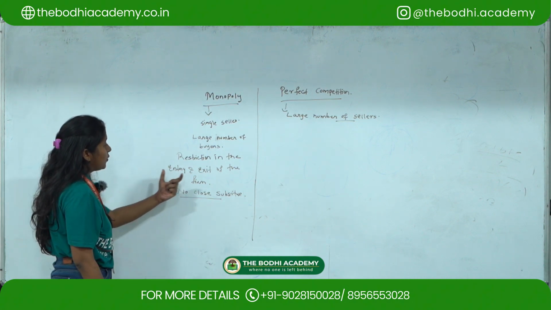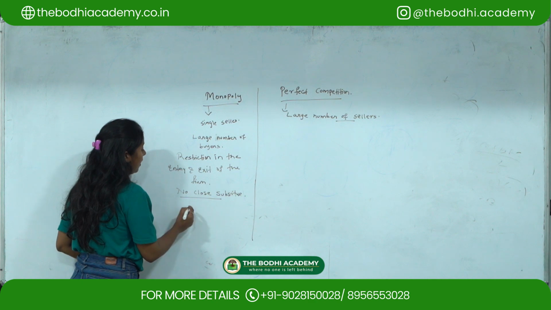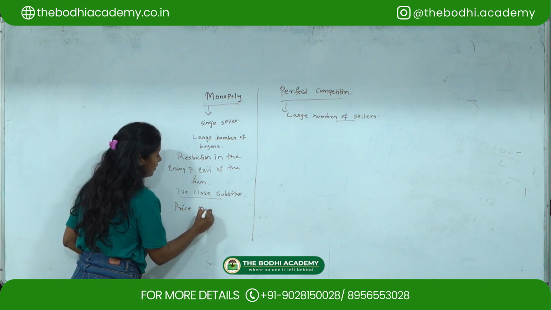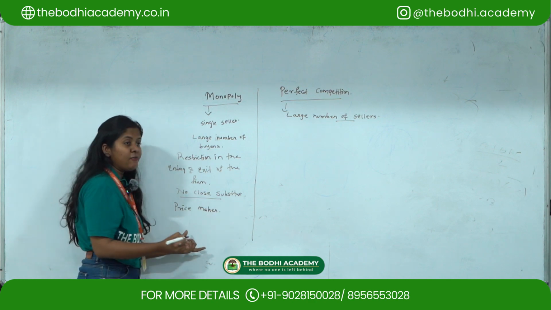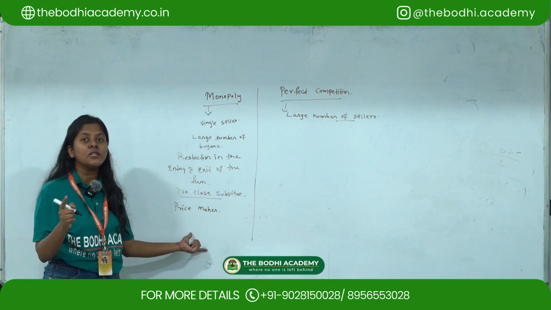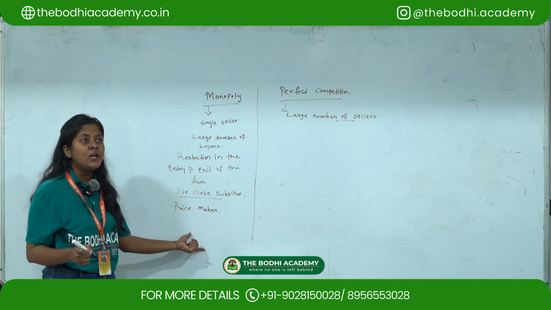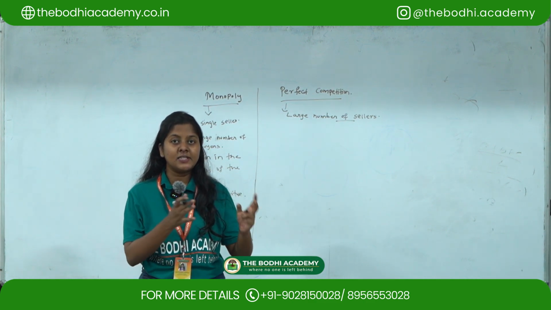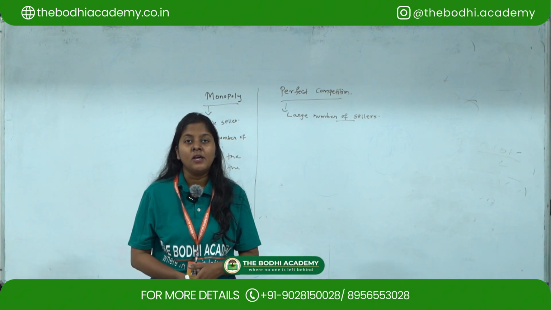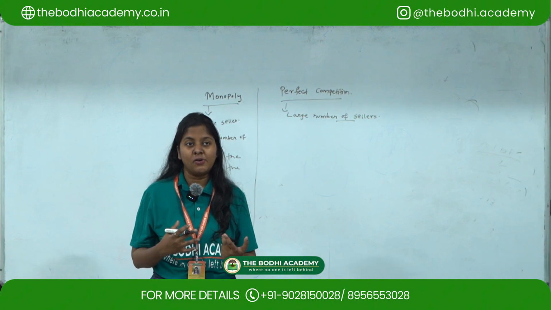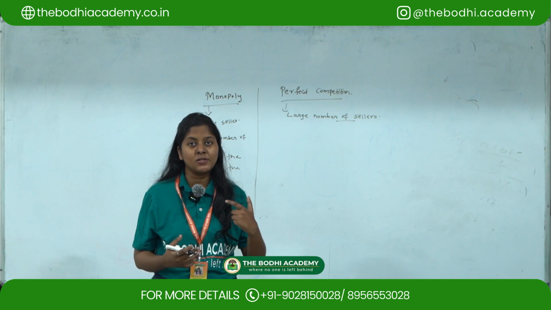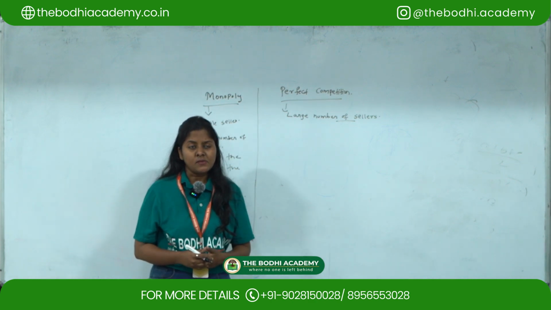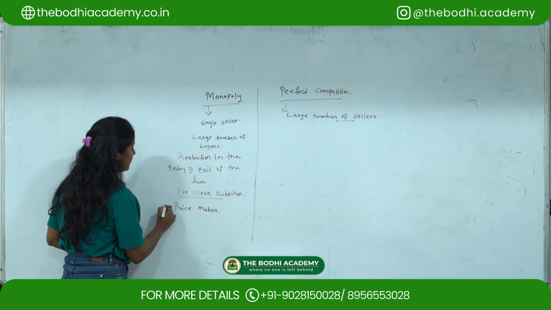Then with regards to monopoly, he is a price maker, and he can differentiate the prices because he is the only single seller in the market. If there are two customers, one rich and one poor, he is going to differentiate. Rich buyer can pay me more, so he is going to differentiate the prices like this. So monopoly is a price maker.